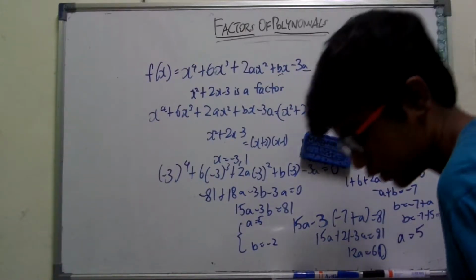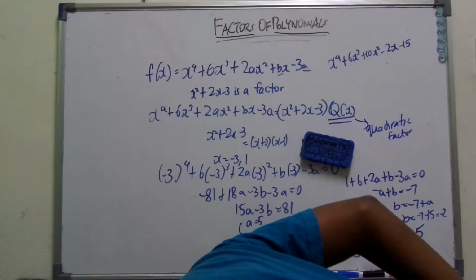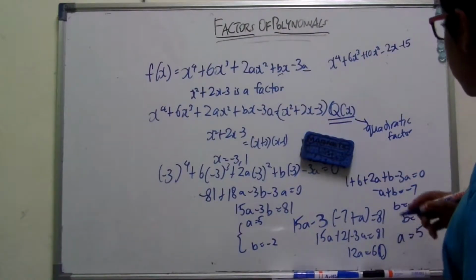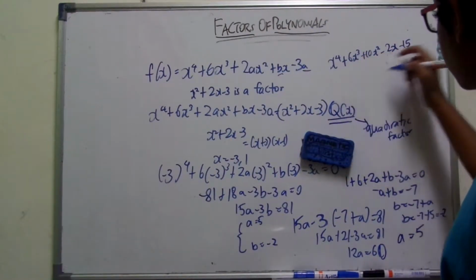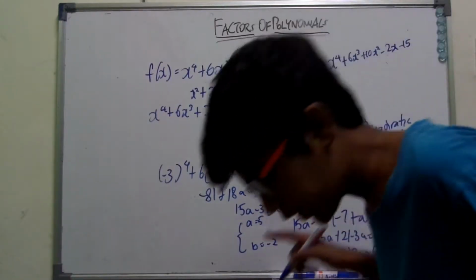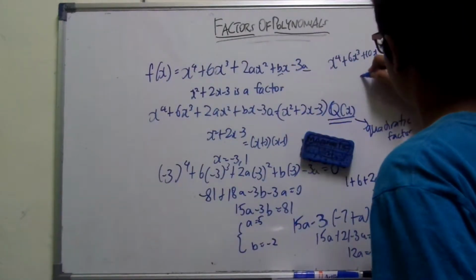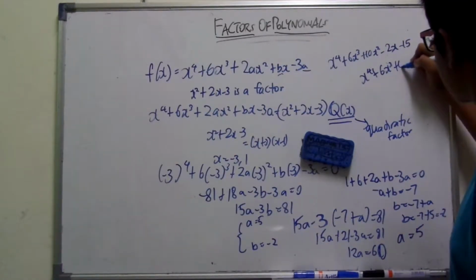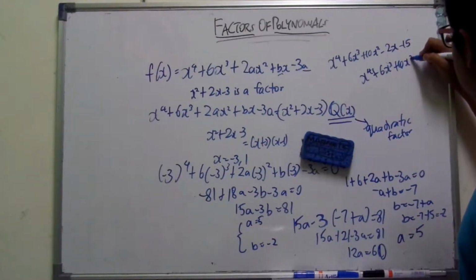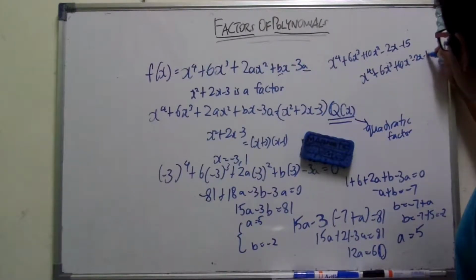Okay, and that would exactly mean, let's try division. You have to divide this by its factor. So that would be x to the power of 4 plus 6x cubed plus 10x squared minus 2x minus 15.